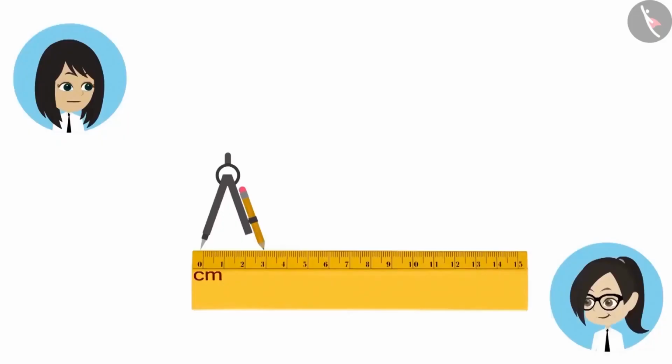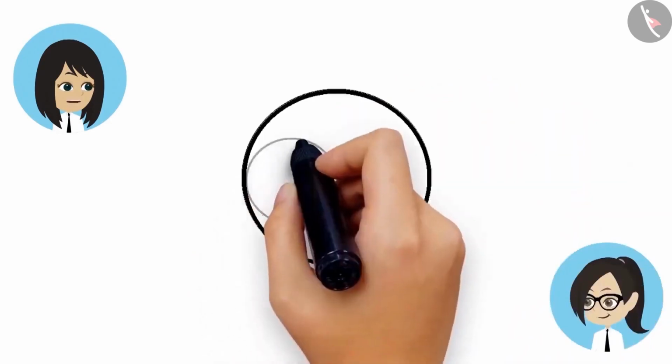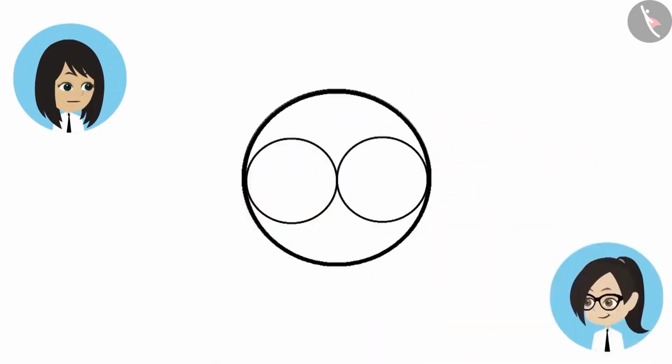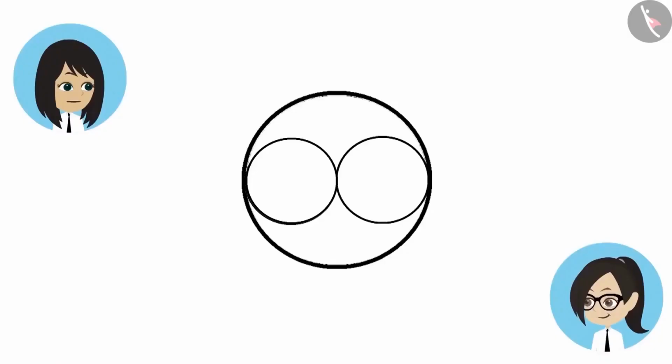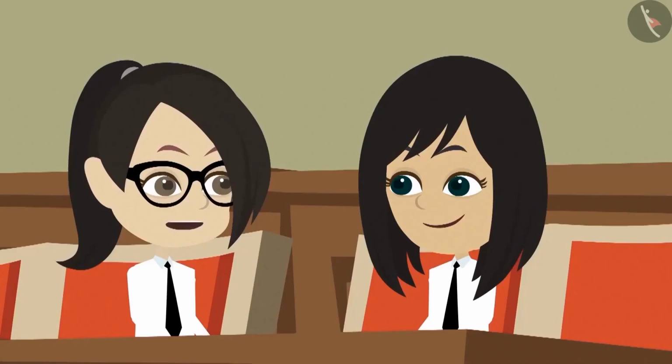Now we have to make 2 circles of 3 cm radius each. That means we have to make circles with half measurement of a big circle. Something like this. This looks like 2 eyes on a big face. Wait some more. Now let's erase the top part of one of these small circles and erase the bottom of the other circle. Now the design is complete. Wow, this suddenly looks beautiful. It is so much fun making designs with a circle. Yes, let's go and show all these designs to other people.